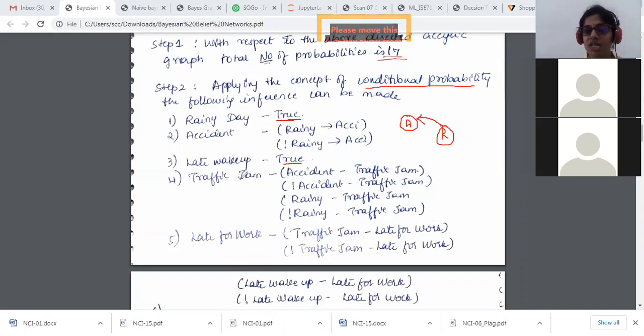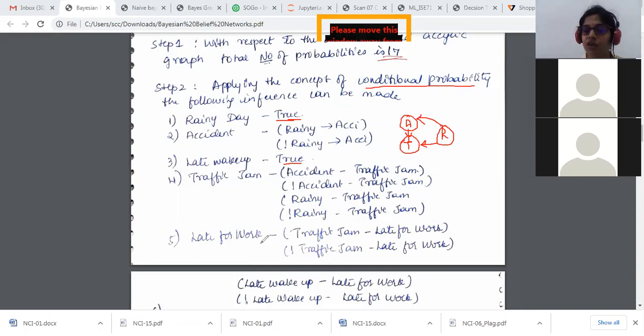Again, late wake up, we have seen traffic jam had two. So we have total four possible options. So here it was like this. I had traffic jam and I had like this. So when I tell traffic jam, it was A to T. So it's going to be accident to traffic jam, not accident to traffic jam. Again, from rainy to traffic jam, not rainy to traffic jam.